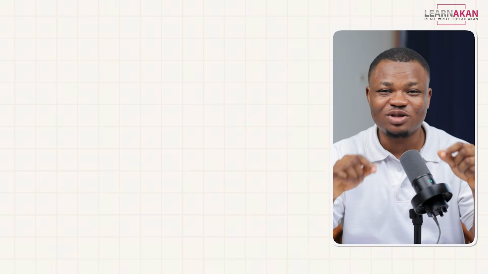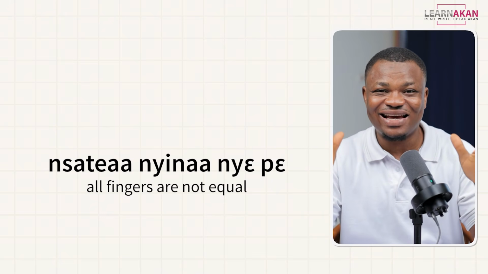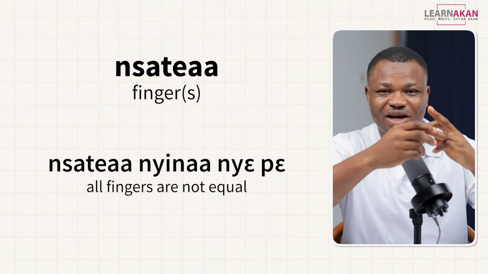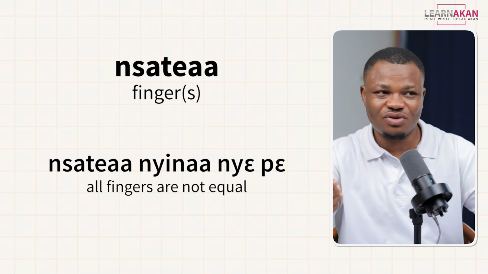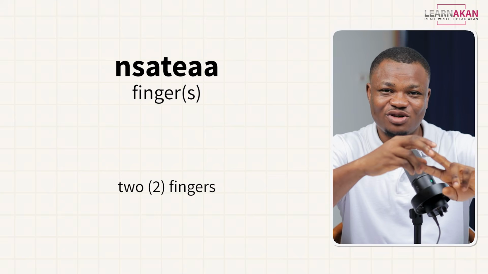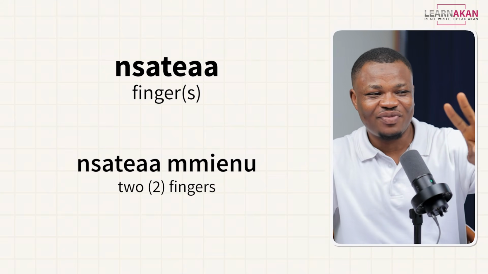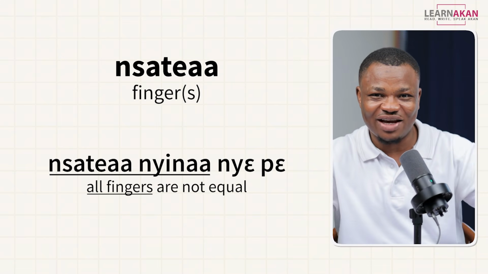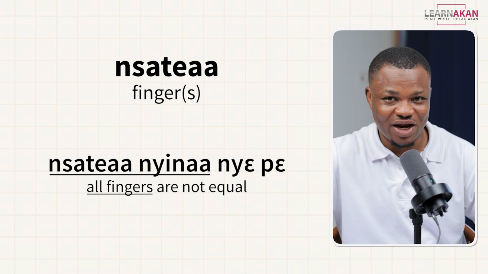There's a saying that goes like, ɛsa tiaa nyinaa nyɛ pɛ. So you have ɛsa tiaa, which is the finger. And the finger is a body part, so it doesn't have a plural form. So if you want to say 2 fingers, you say ɛsa tiaa mienu, right? And we have ɛsa tiaa nyinaa, all fingers, right? So ɛsa tiaa nyinaa nyɛ pɛ, all fingers are not equal, all right?